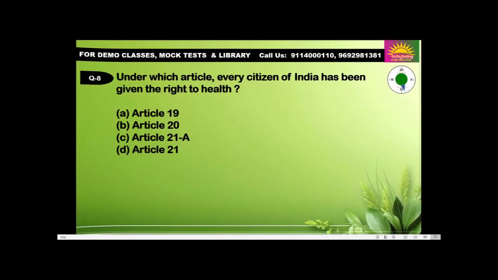Okay. Question number 8. Under which article has every citizen of India been given the right to health? Article 19, Article 20, 21A or 21? Answer is D, Article 21.